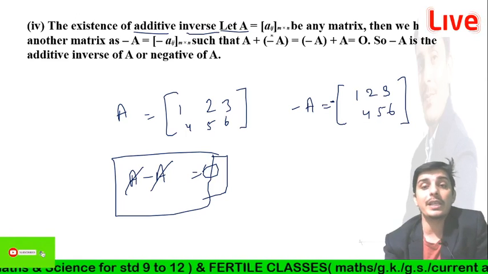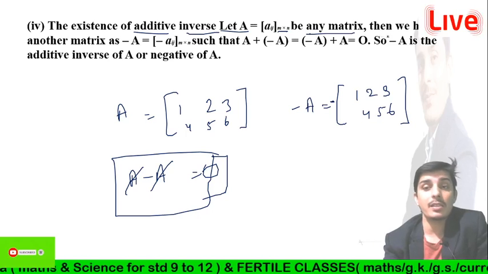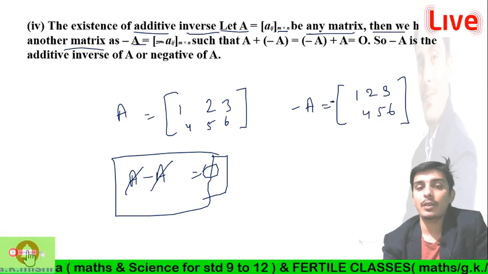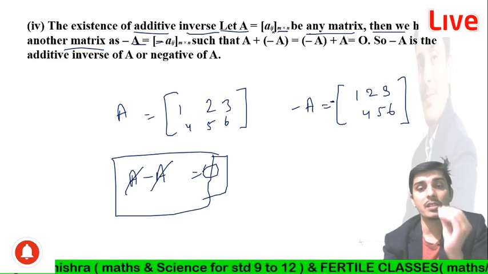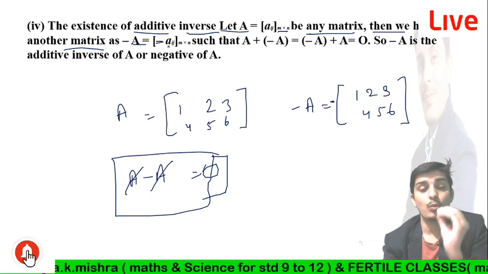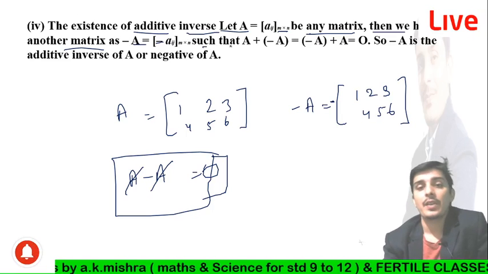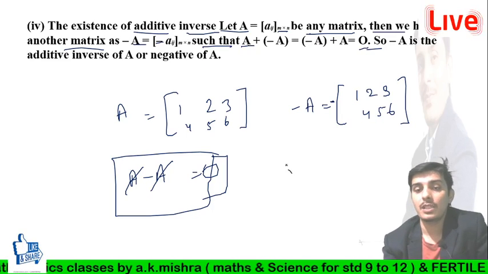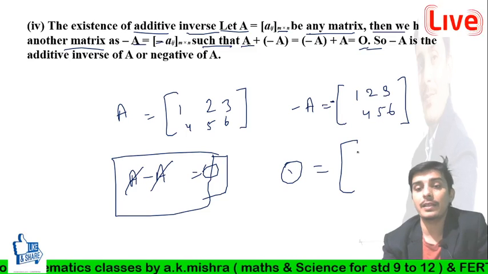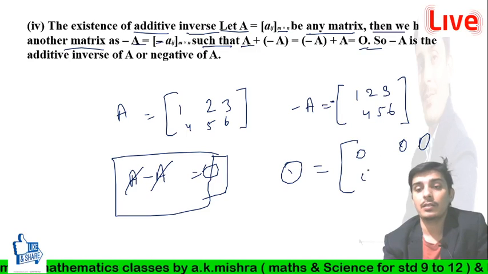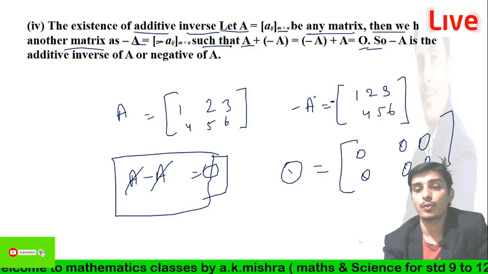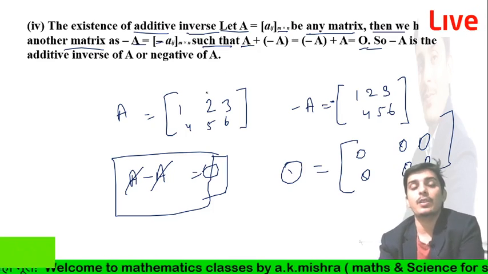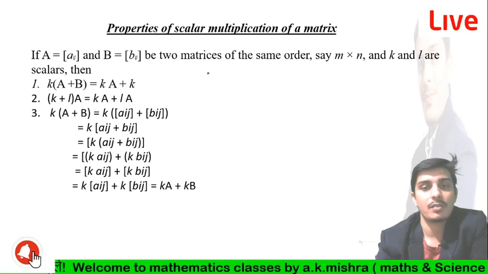Let A equal to [aij] of order m cross n be any matrix, and we have another matrix minus A. The elements of that matrix are just the same as A, but with only a negative sign, such that after adding both the matrices we will get the 0 matrix, meaning all the elements after adding give the result 0, right. So we can say that minus A is the additive inverse of A, the negative of A, guys, right.